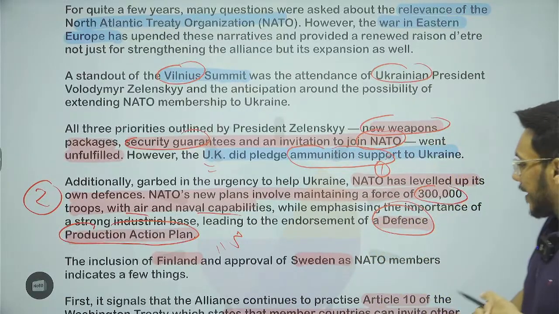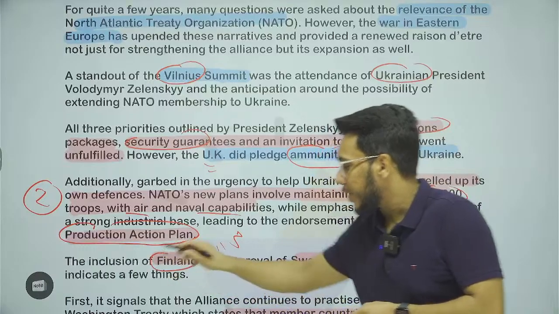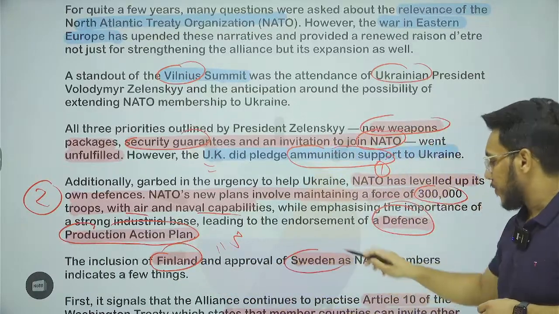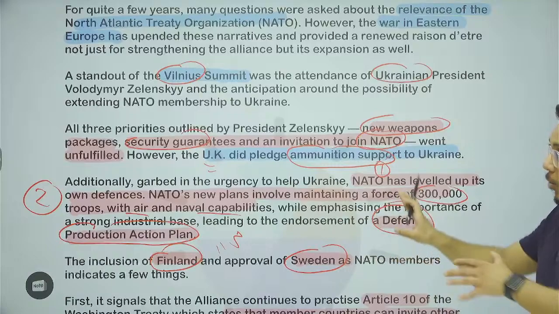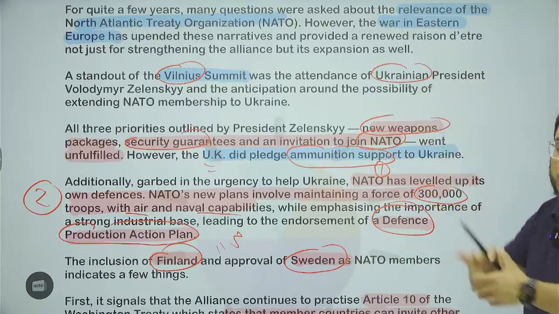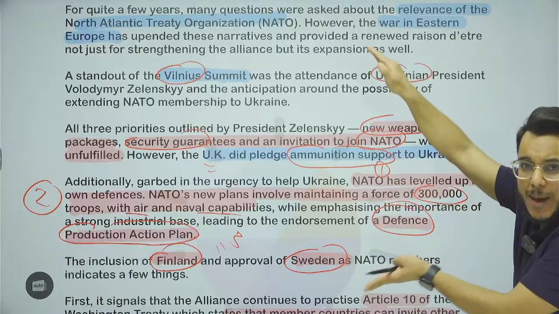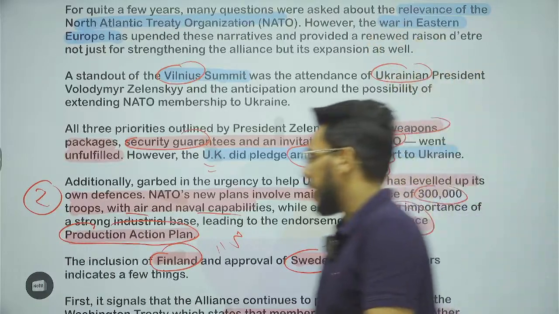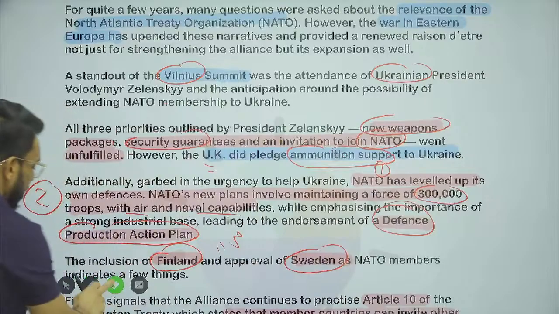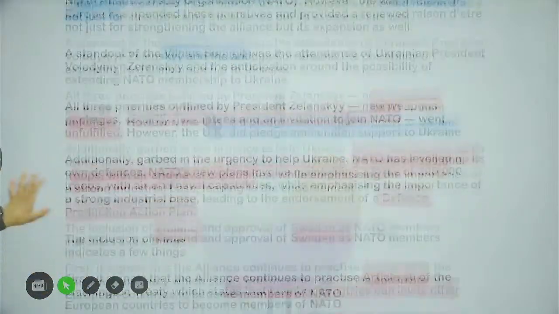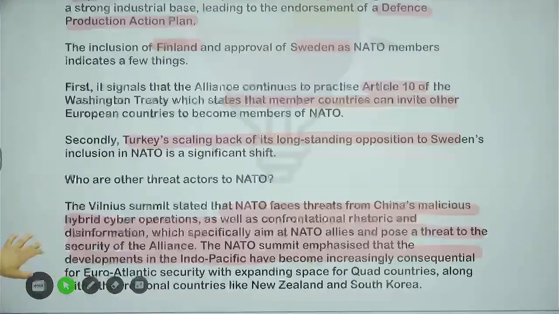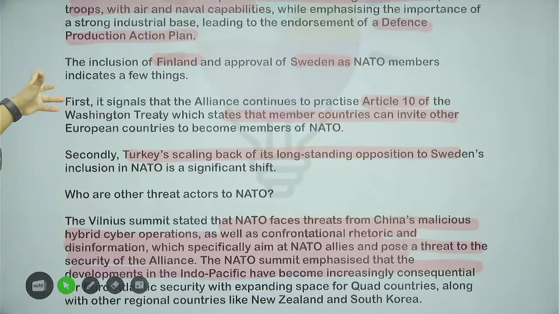Finland recently joined, Sweden is about to join, and Ukraine is also looking forward to joining. So we see there is a very clear expansion of NATO going on in the name of Russia and China. Recently Finland's inclusion has happened, and Sweden has also been approved to join.